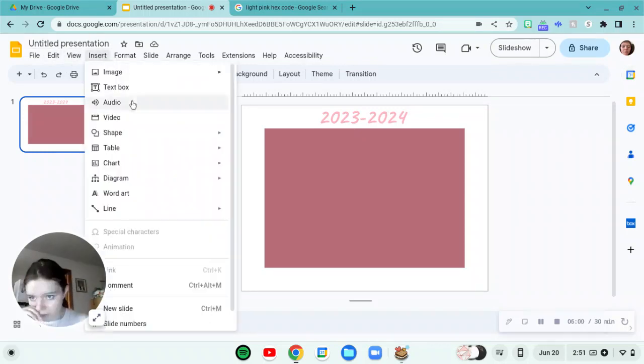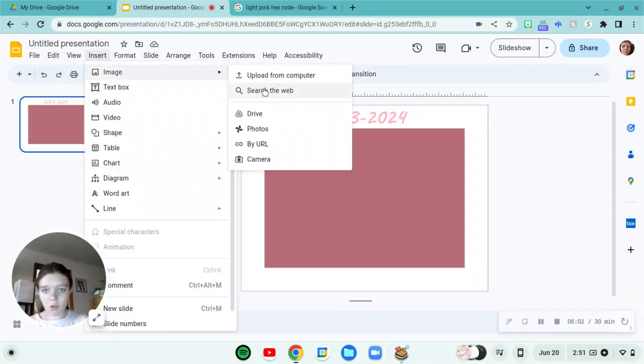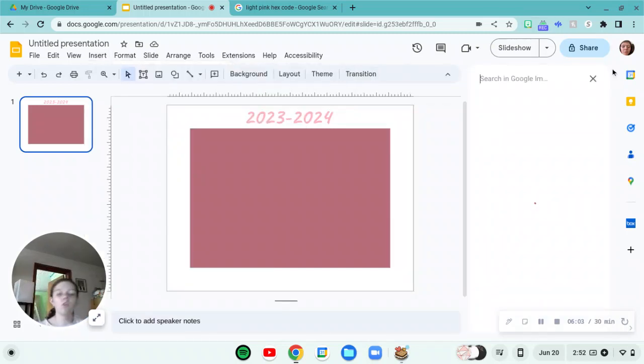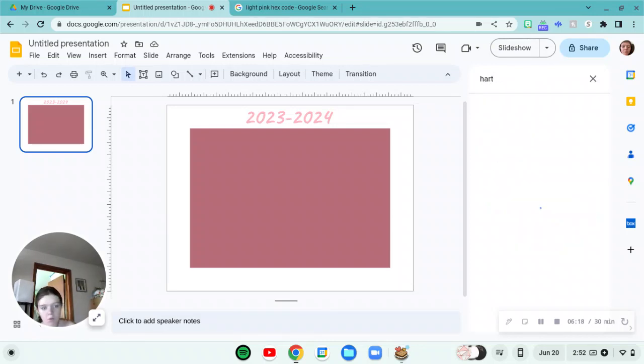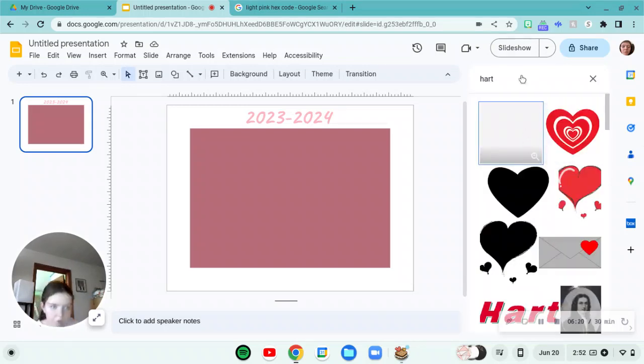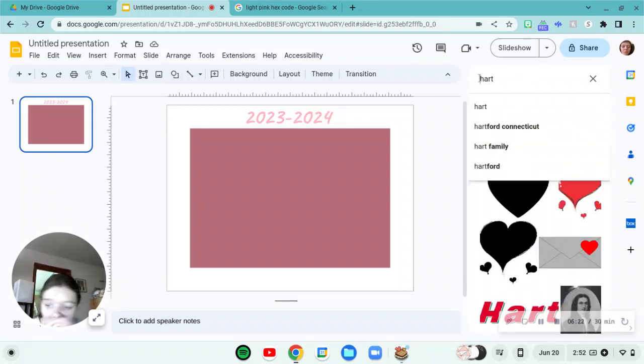Then what I like to do is go to Insert, then Images, and then search the web for things that I want my planner to have in it. So for me, it's a heart, but then I want a very specific color of heart.